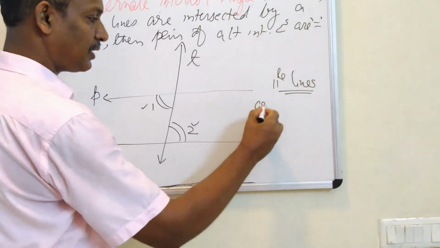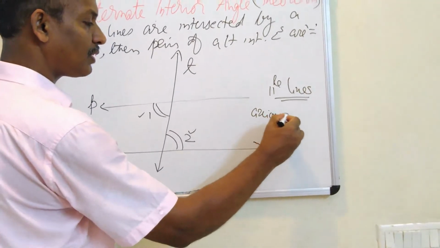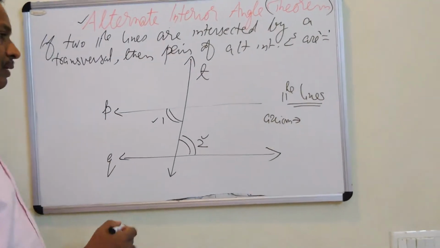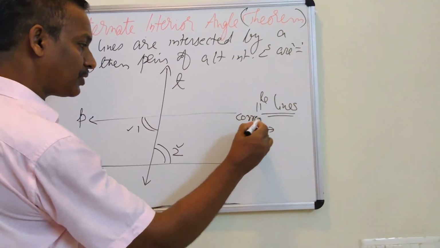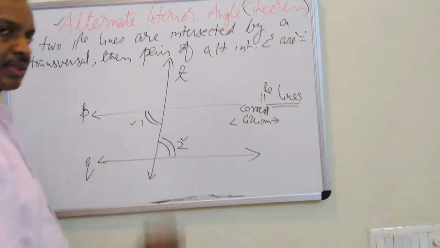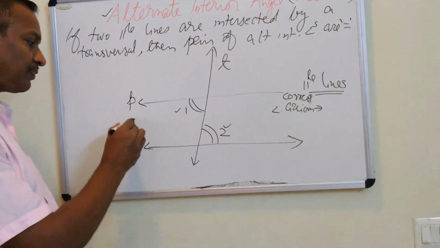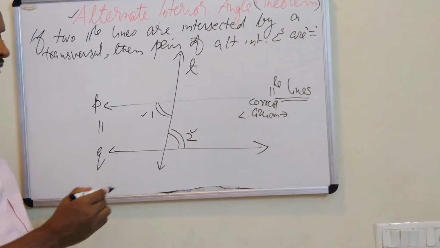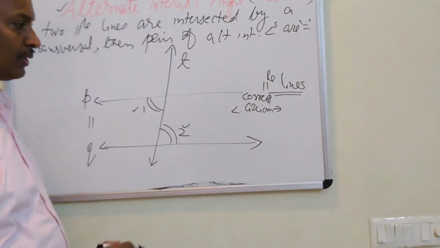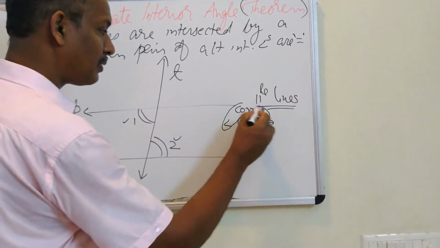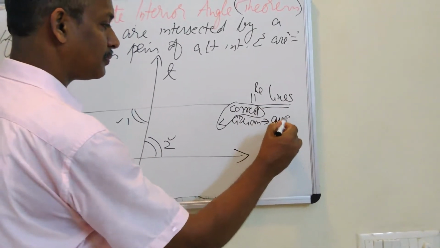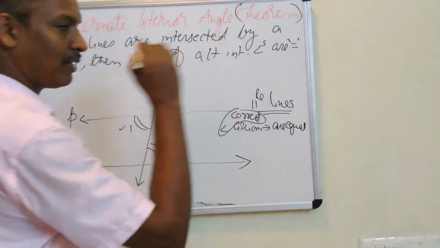That is the corresponding angle axiom. This corresponding angle axiom says if two lines are parallel, their corresponding angles are equal.